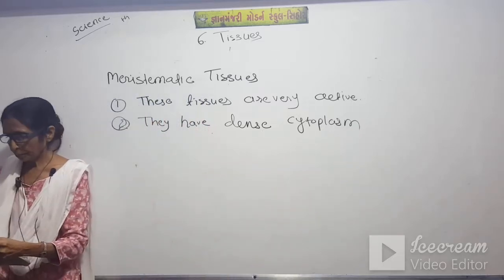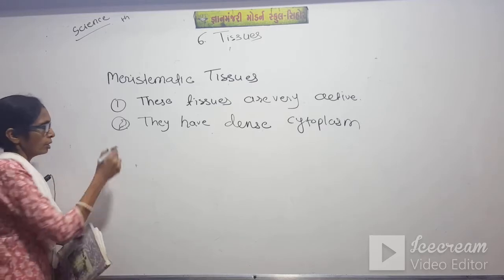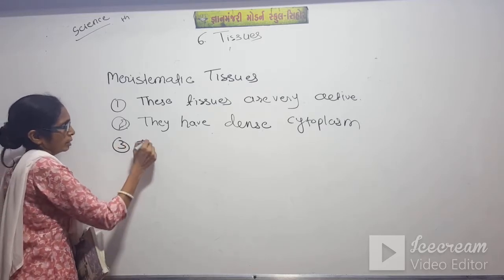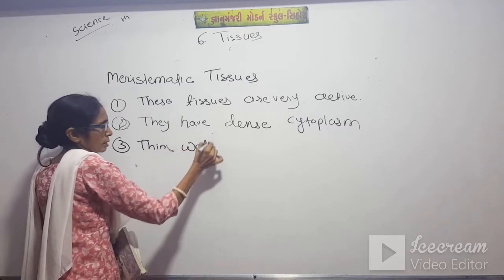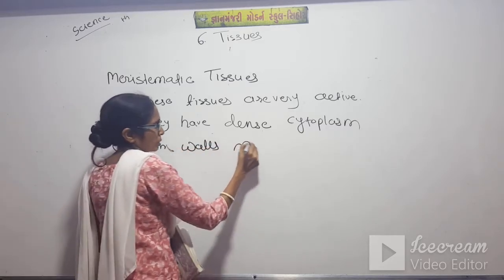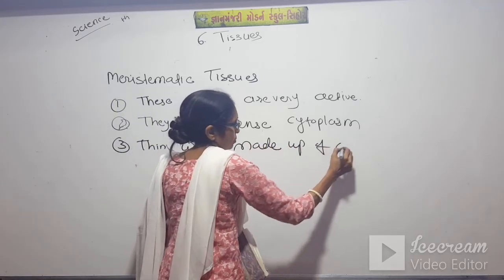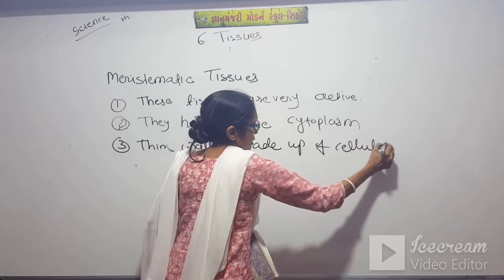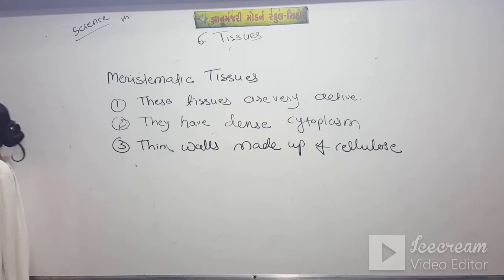Number 3, thin walls made up of cellulose. Students, as we know, these are the plant cells and their cell wall is made up of cellulose. But these walls are somewhat thin.